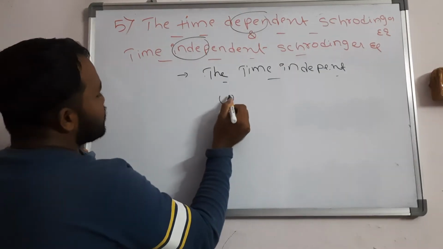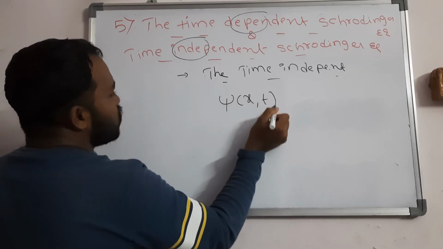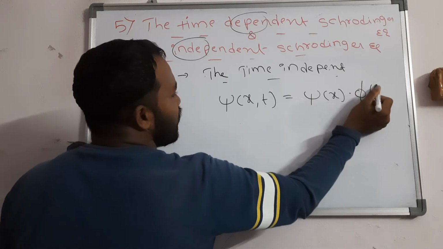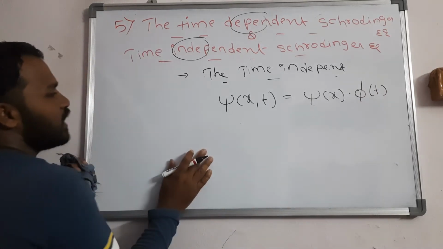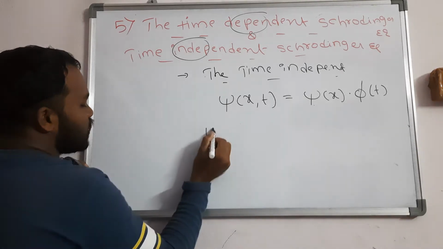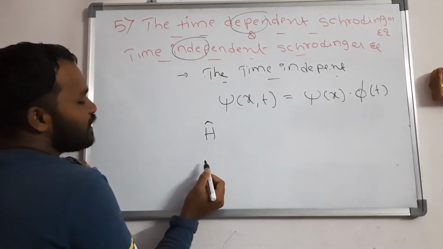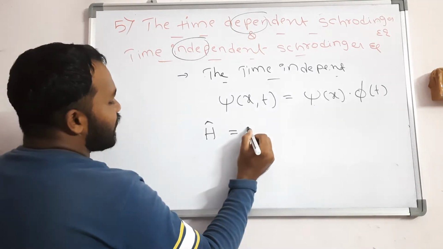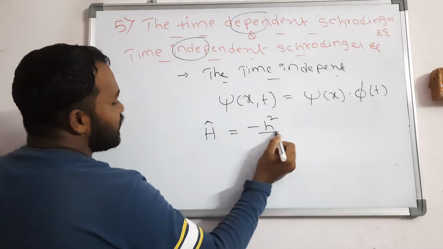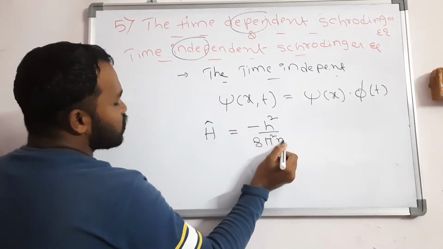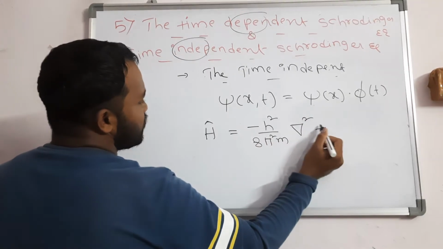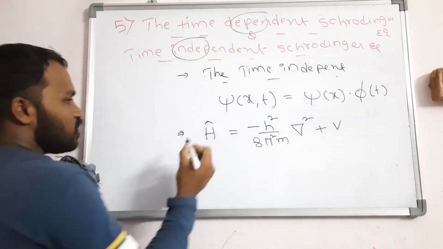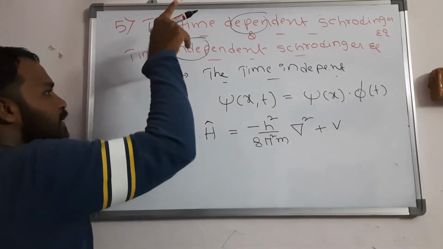Here you should write psi of x comma t is equal to psi of x into phi of t. So it is a function of psi of x into phi of t. So already we know the Hamiltonian operator H cap is PE plus KE. Directly I am writing the value: minus h square by 8 pi square m into del square plus V. This is H cap, the Hamiltonian operator. So now substitute the value in the time dependent equation.